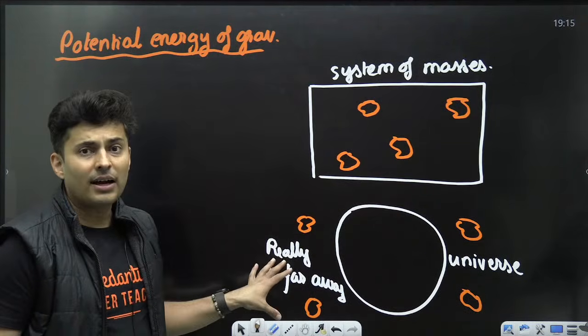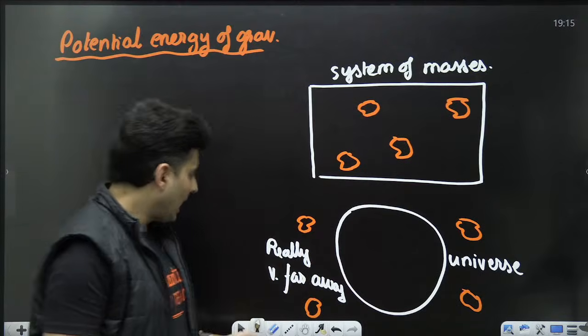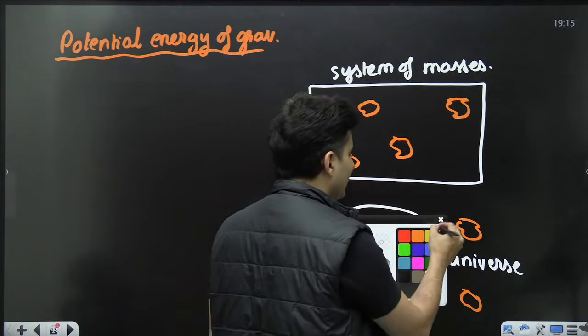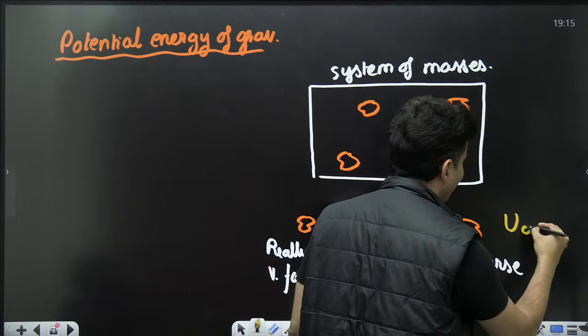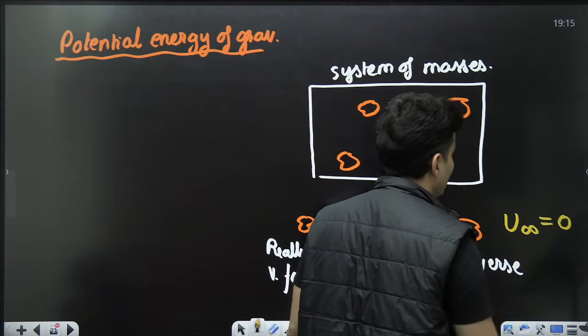When they are really far away, there is no interaction, and the potential energy for such a scenario of infinite separation is always assumed as 0.